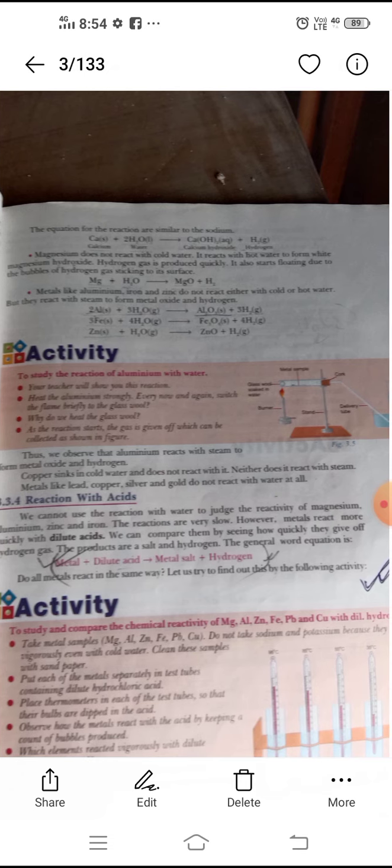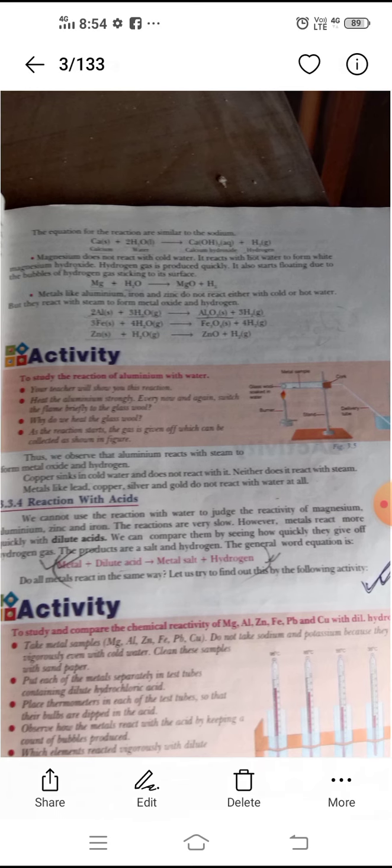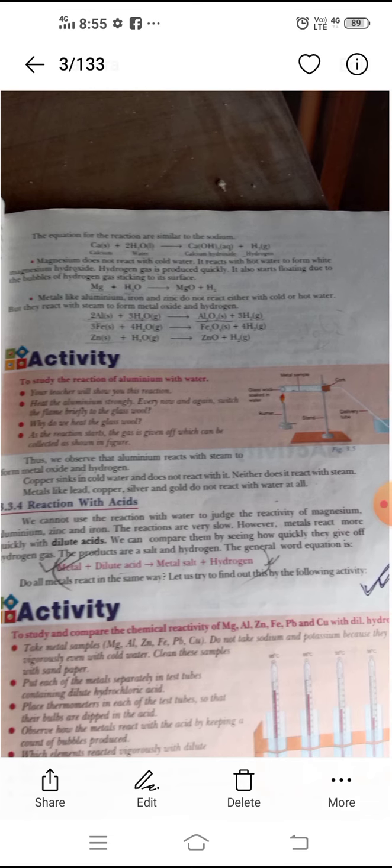Clear? So students, learn all these reactions properly and write in your CW copy all the reactions and the comparison of metals and non-metals. I am saying once again, write all the physical and chemical properties of metals and non-metals in your CW copy, and also write the comparison of metals and non-metals.